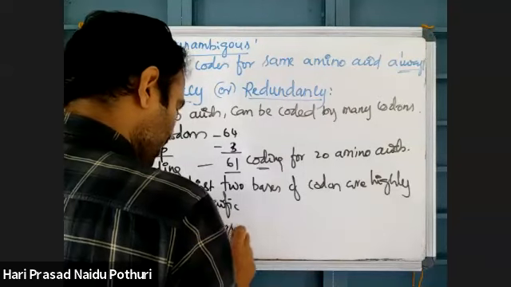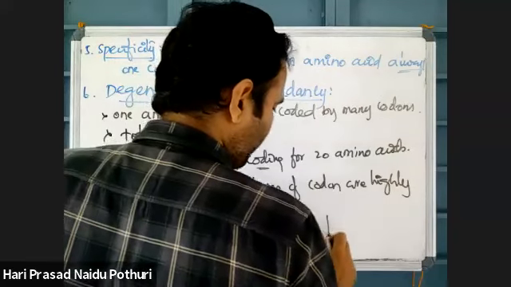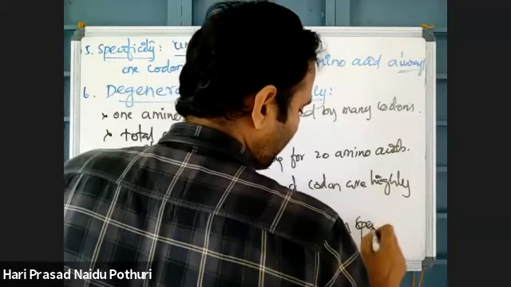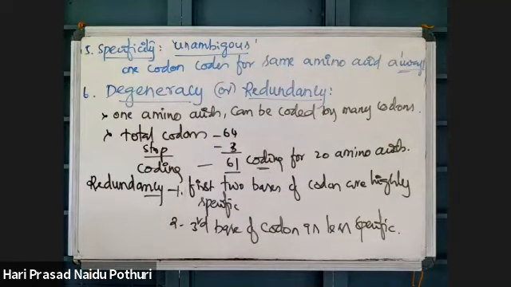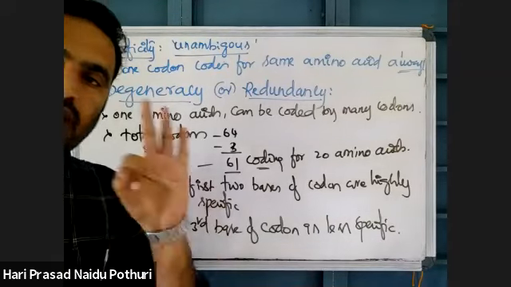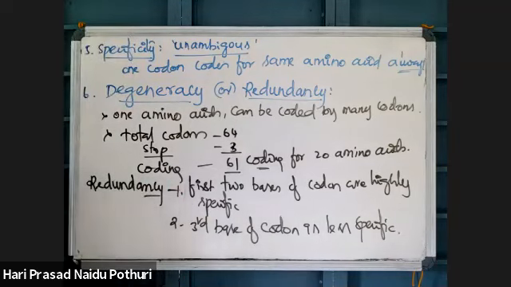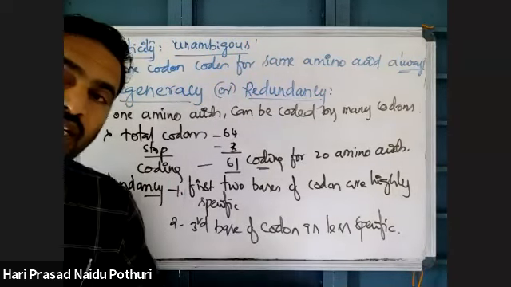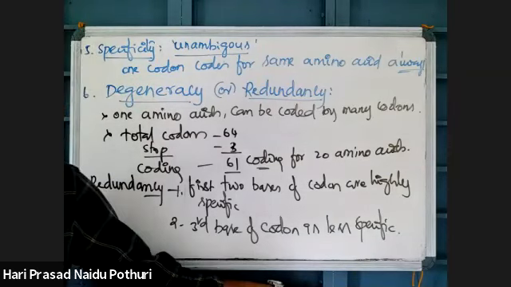The third base, or third nucleotide, of a codon is less specific. In the genetic code there are a total of three nucleotides, and of these three, the first two nucleotides are highly specific. Take one list, I will tell you.